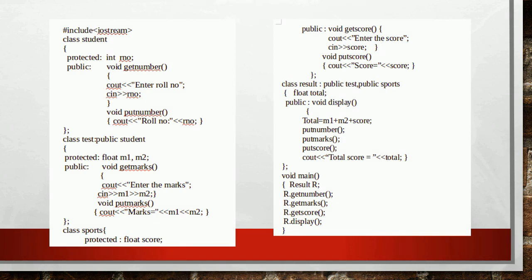Here is an example program for hybrid inheritance. From the class student, class test is deriving. From the class test and sports, a class called result is deriving. So there is multilevel and multiple inheritance. And you should try to draw the connection between these classes so that you can find out the relationship between these classes easily. Here the object of the derived class R is declared and using that object we call the functions of every base class because it uses public derivation.